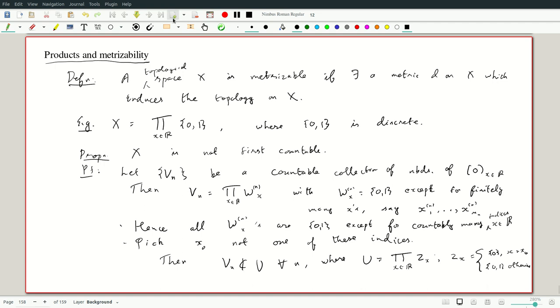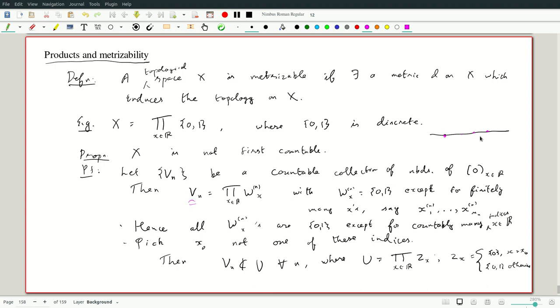So a picture will help at this stage. So I have the real numbers, but they're really indices. But it's nice to think of them as real numbers. And I'm looking at the point 0, 0. Any given open set is going to be, in some places, just zeros. It's a neighborhood of 0, so it has to contain 0. So in some places it will be zeros, but only at finitely many, for any of these sets V_n.